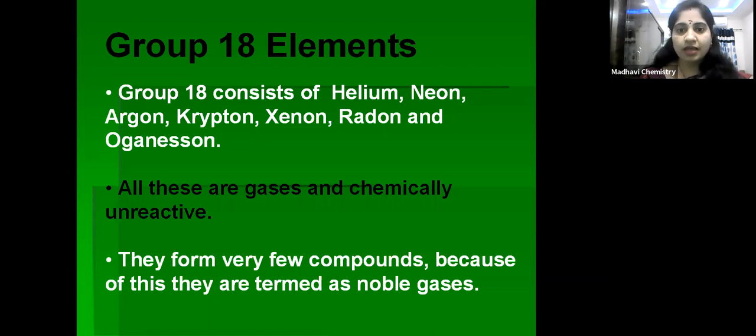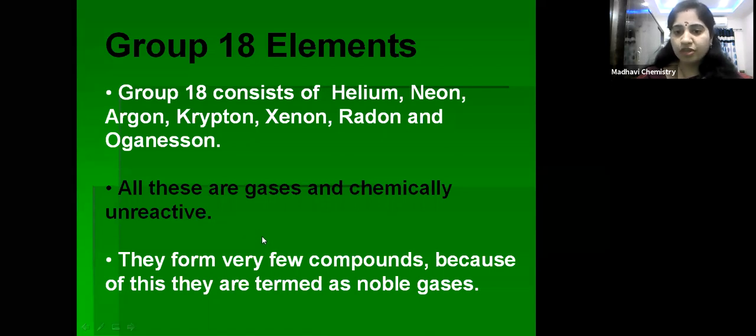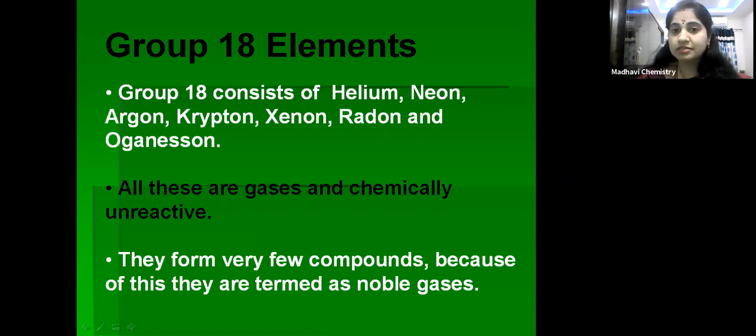Because these are chemically unreactive. What does it mean? It means that they can form very few compounds. Their reactivity is very less, so they can form very few compounds because they have the stable configuration. As ma'am said, what is the stable configuration? Except helium, all have ns2 np6 configuration, meaning 8 electrons in their outer shell. So that is the stable configuration. Because of that, these elements are chemically inert, they will not react.